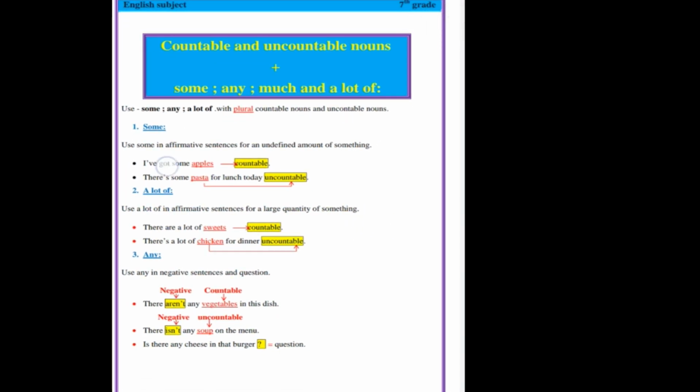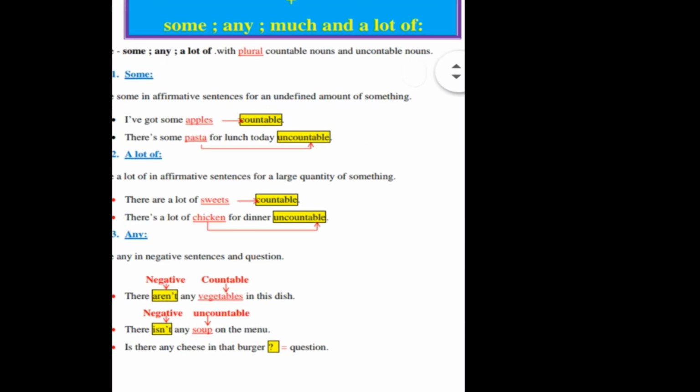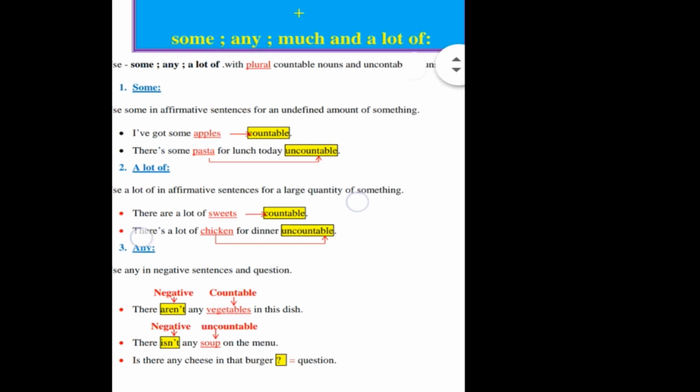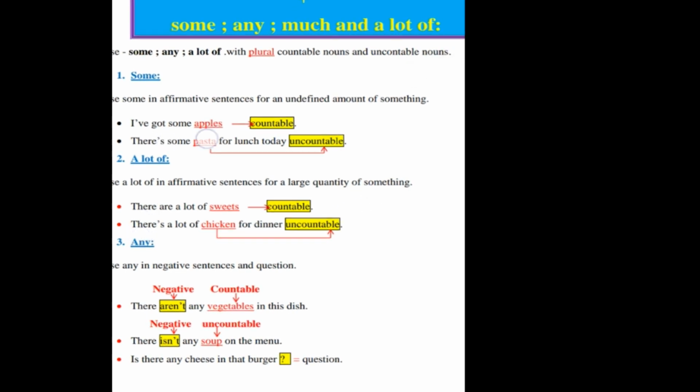For example, I've got some apples. Some apples means a specific quantity or amount of apples, but we don't know if we have 4 apples or 3 apples. Okay, and apples here is plural countable. Next, there is some pasta for lunch today. Pasta here is an uncountable noun. Same thing, some pasta, so we use some for countable nouns and uncountable nouns.